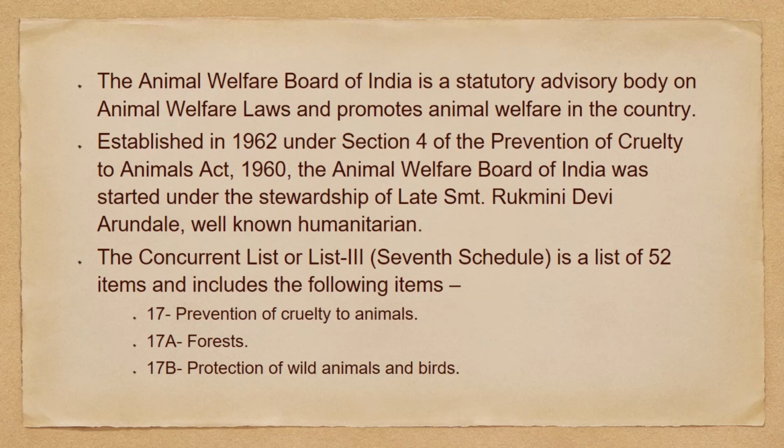So the concurrent list or List 3 mentioned in the 7th schedule of the Constitution is a list of 52 items and it includes the following items. Item number 17 is Prevention of Cruelty to Animals, 17A, Forests, 17B, Protection of Wild Animals and Birds. So they are included in the concurrent list or List 3, not in the union list or List 1 in the 7th schedule mentioned in the Constitution.